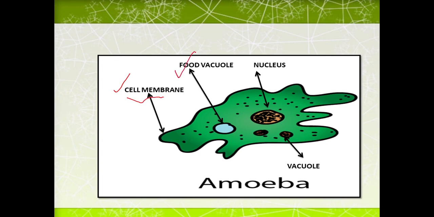Coming to the next, that is the food vacuole. What is the food vacuole? It acts like a stomach. It helps in the digestion of food. Whatever the amoeba eats, all that digestion takes place in this food vacuole. Next is the nucleus. The nucleus controls all the activities of the cell. Clear? Next, one more vacuole is there, called the water vacuole, which helps to store excess water and waste inside it. So this is the diagram. Amoeba has an irregular shaped body. Like we have a fixed pattern, but the amoeba body is irregular.